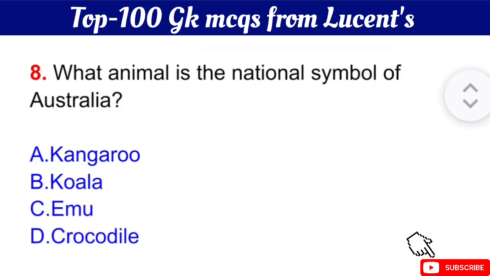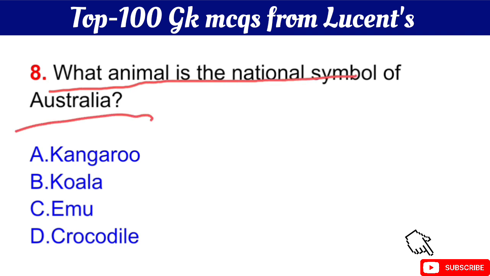Question number 8 is, what animal is the national symbol of Australia? The right answer is option A, kangaroo. Okay, kangaroo is the national symbol of Australia.